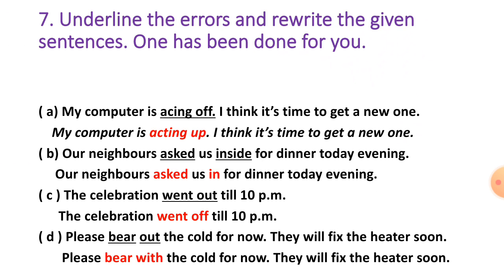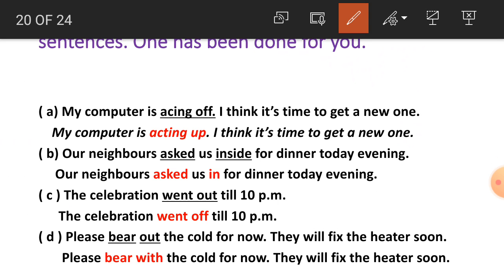Now exercise 7, students: underline the errors and rewrite the following sentences. One has been done for you. Here there are some errors in the use of particles. So we have to find them and rewrite the sentence. Number A, my computer is taking off. So here off is wrong. Instead of off we can write taking up. My computer is taking up. I think it is time to get a new one.